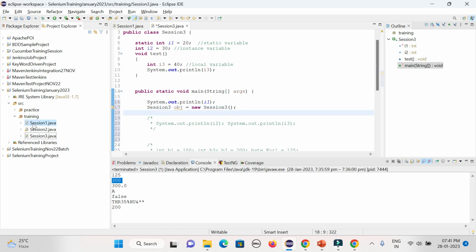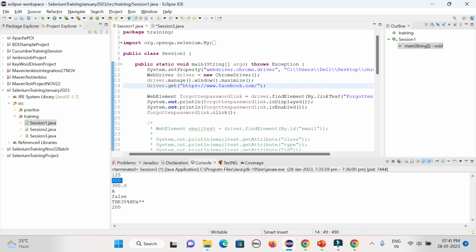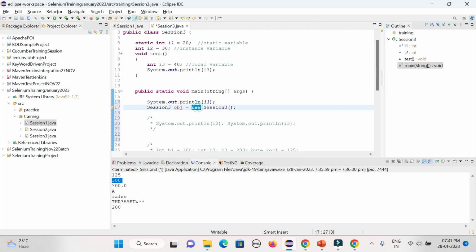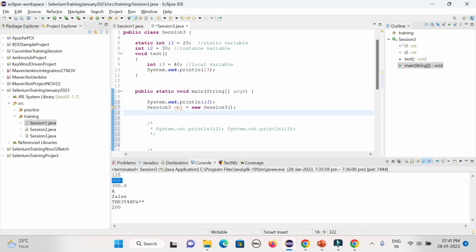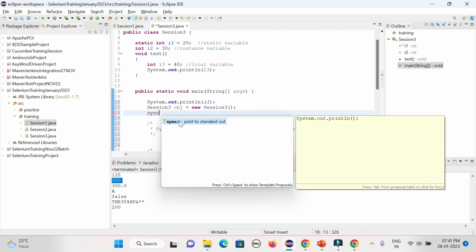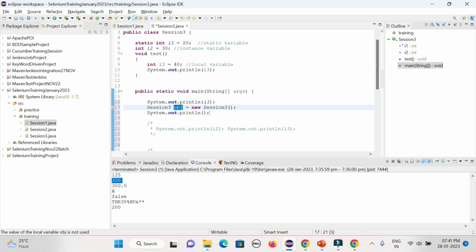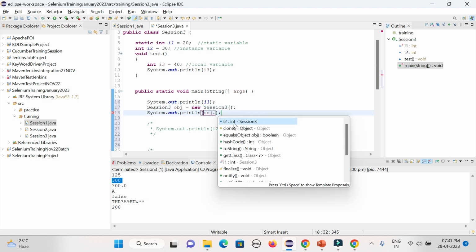You have already seen that in the first video. That is the way we create it: WebDriver driver equal to new ChromeDriver, because WebDriver is the interface but ChromeDriver is a class. Here you give the class on both sides. This is the object name and this is the new keyword. That is the way you can create an object or instance of the class. Now you have already created the object. If you want to print it out, you can use SYSO, then give the object reference first, and if you press dot, you could see I2 is coming.